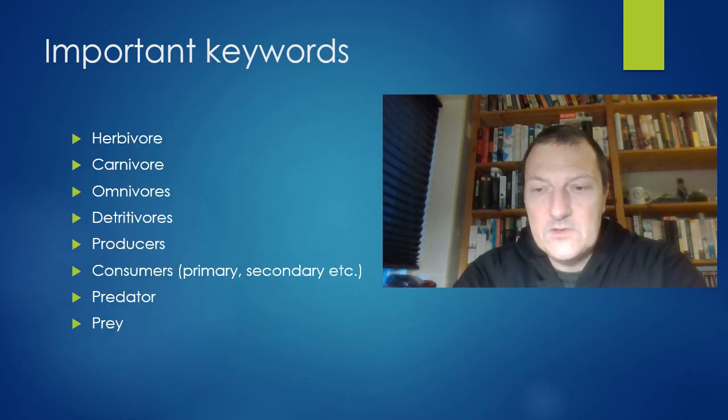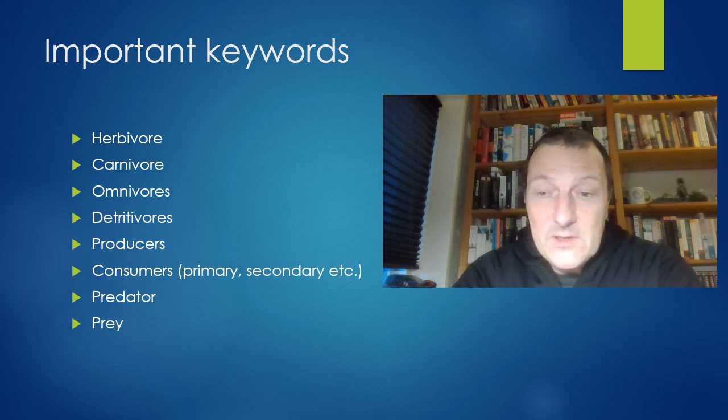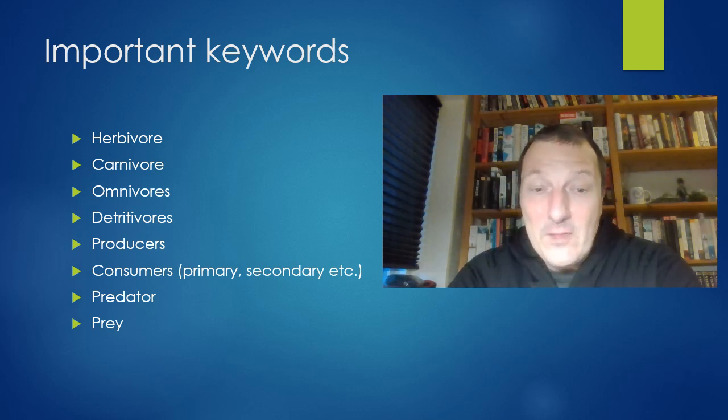So in section 4.4, there are quite a few keywords. And if you haven't had biology, it's good advice to take some time to familiarize yourself with these. Herbivores are consumers who eat plants. Carnivores are consumers who eat other animals. Omnivores means pretty much open for anything, will eat anything, both plant or animal material. Detritivores are the organisms breaking down the stuff that falls off the food chain and falls to the bottom.